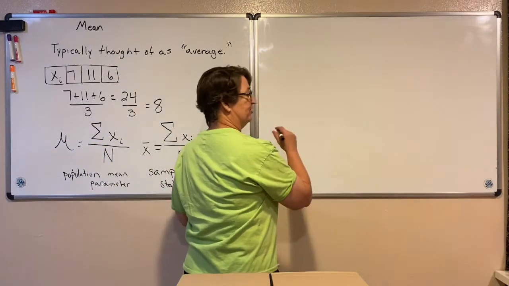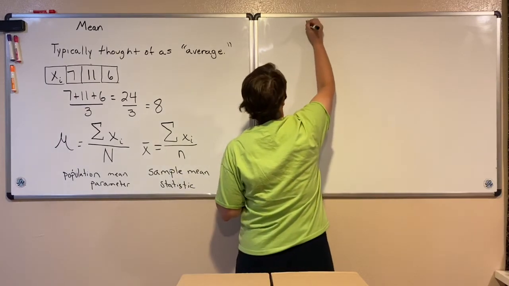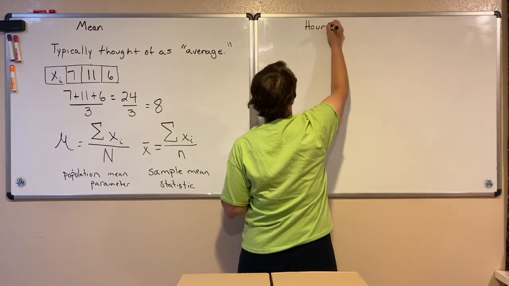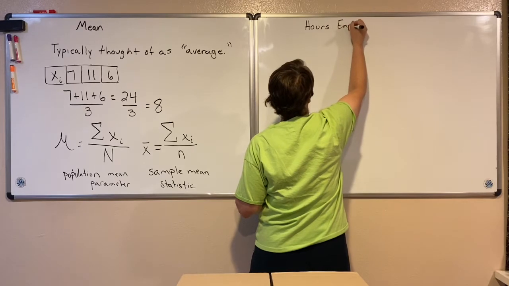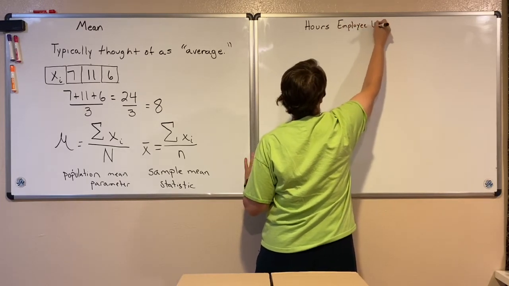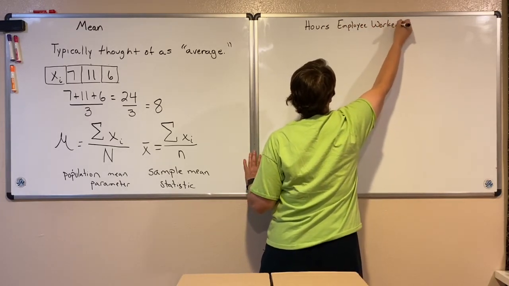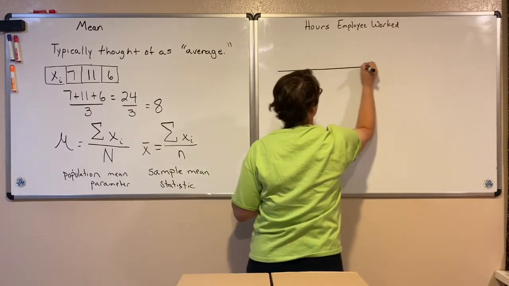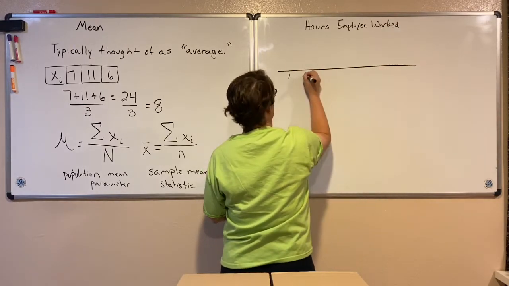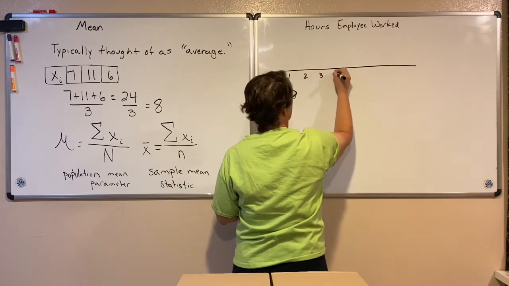Let's say that I have a dot plot that shows the hours employees worked. So we have this dot plot here that we have a bunch of part-time students that are working for us.